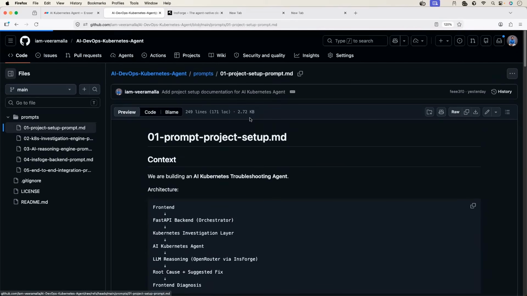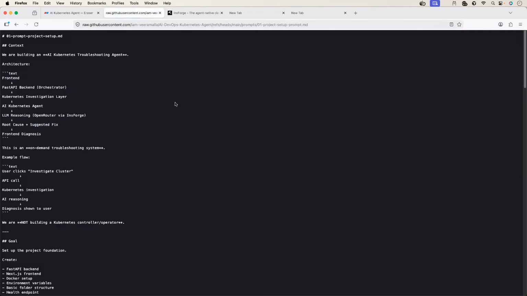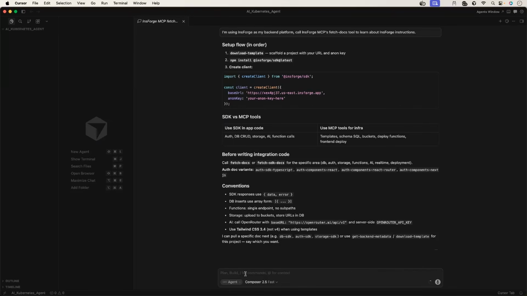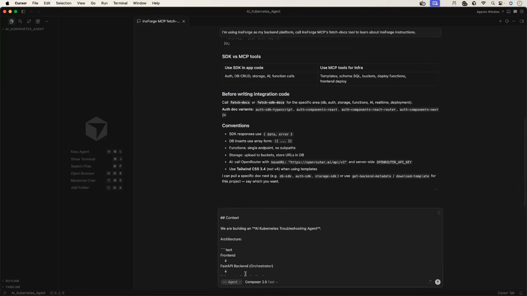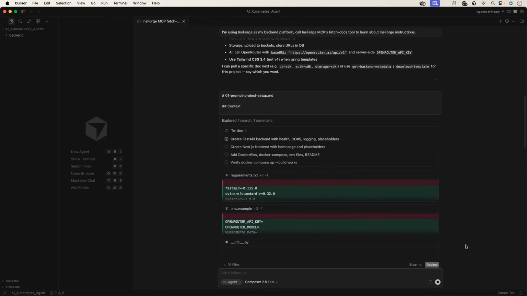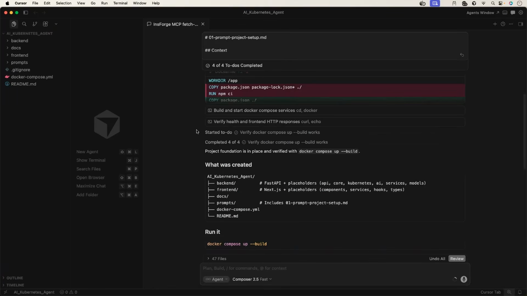So let me copy this entire thing. I'll open this in the raw format, copy this, get back to Cursor and paste it here. Nice. It is setting up the required files and folders for us. Probably this is going to take 2 to 3 minutes. So the execution is complete. It just took close to 2 minutes. The folder structure is created.